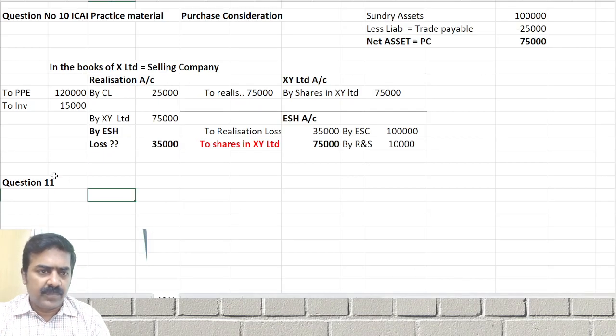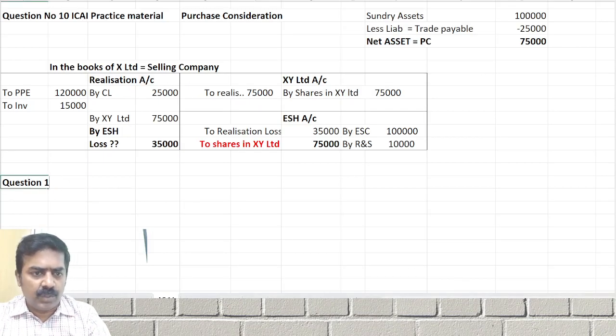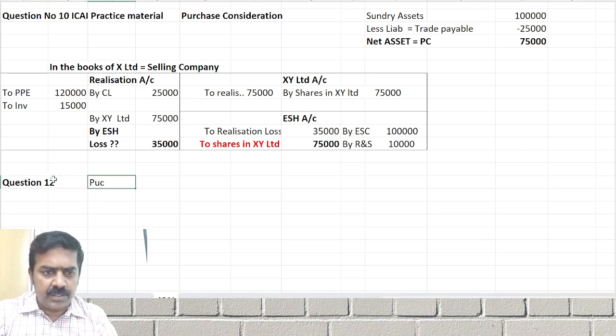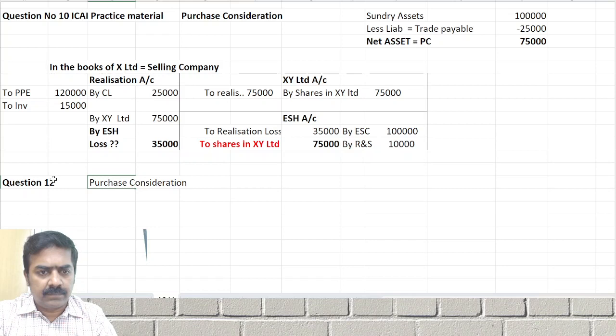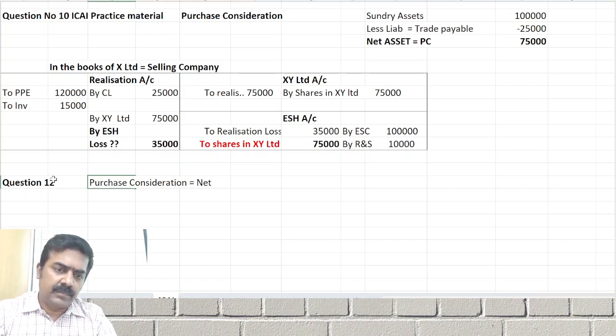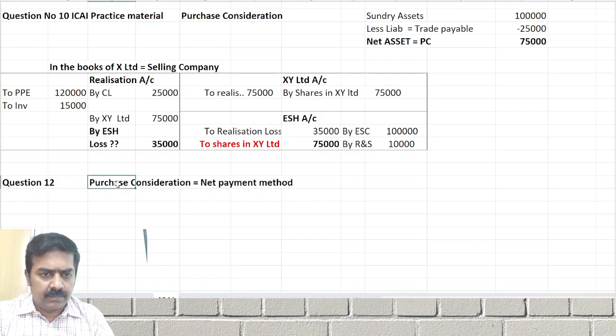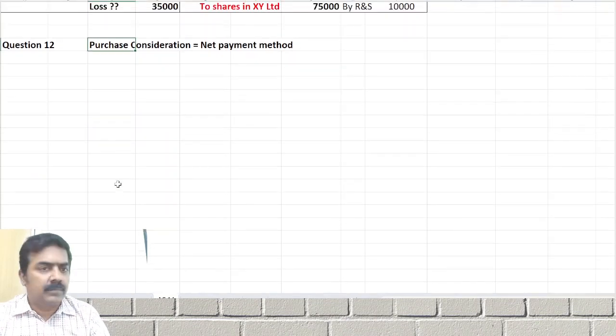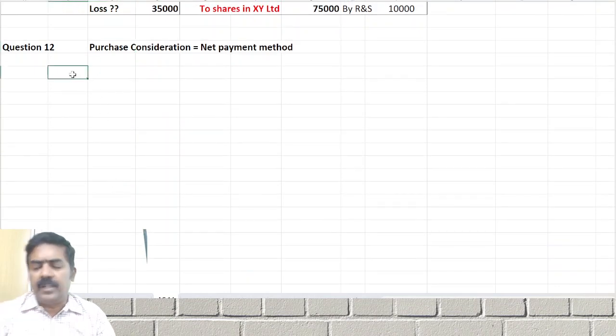Start. Question number 12. Purchase consideration. How many shares are there in the selling company?